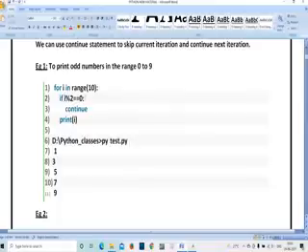Means 1 divided by 2, is the remainder 0 or not? I am not getting remainder 0. If 2 by 2 equals 0, yes. 4 by 2 equals 0, yes. Like that, if the condition comes 0, then it is going to continue. Or else if the condition is not equal to 0, I am going to get 1.